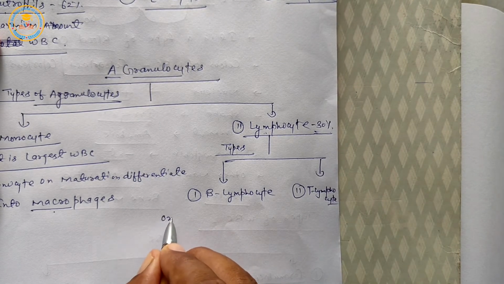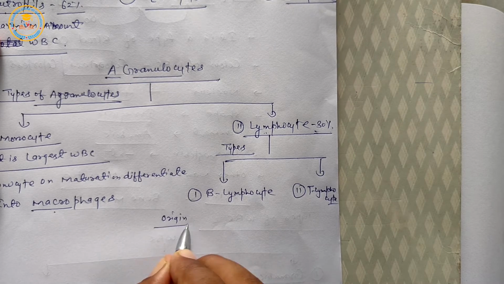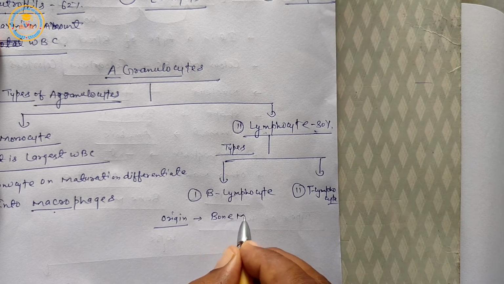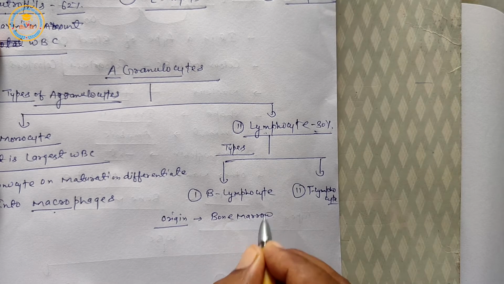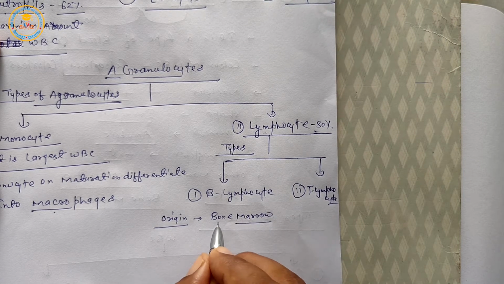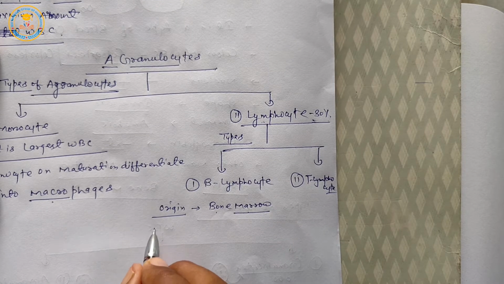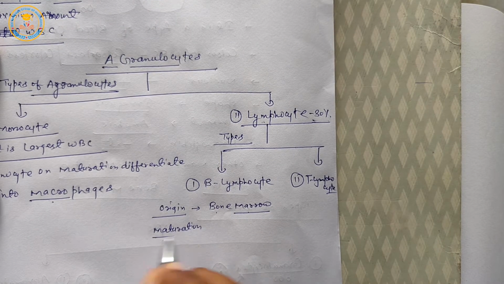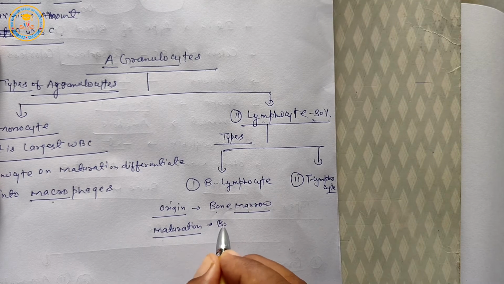The origin of B lymphocyte is in the bone marrow. Marrow means cavity, the cavity located in bone. Maturation of B lymphocyte is in the bone marrow.